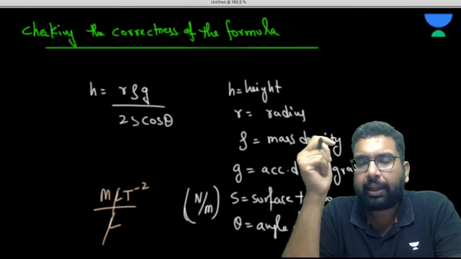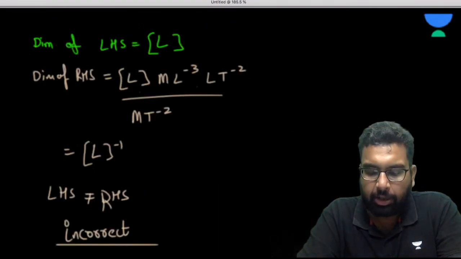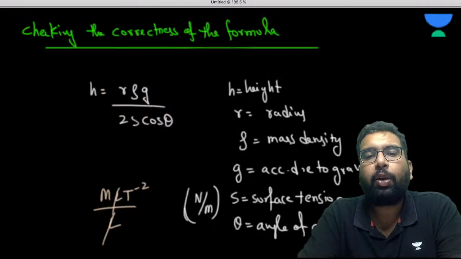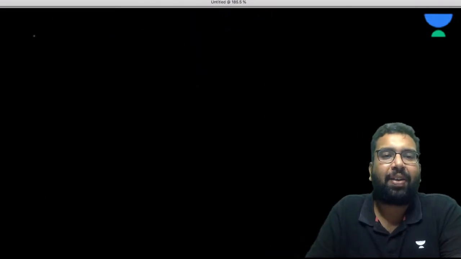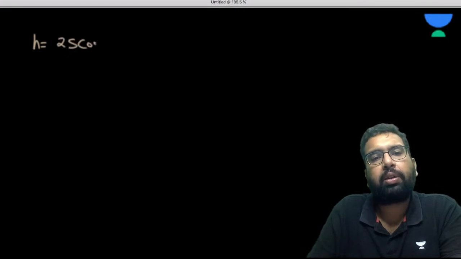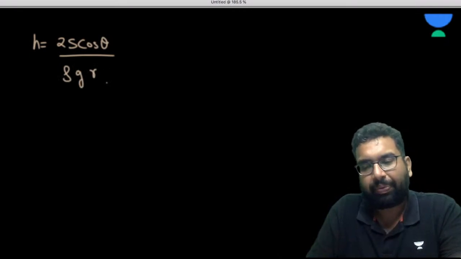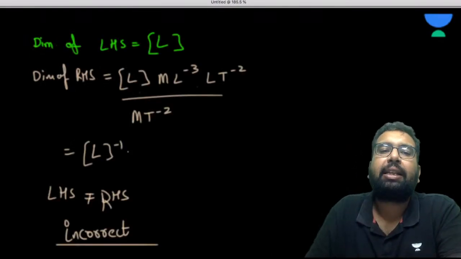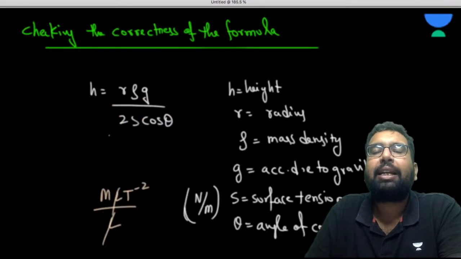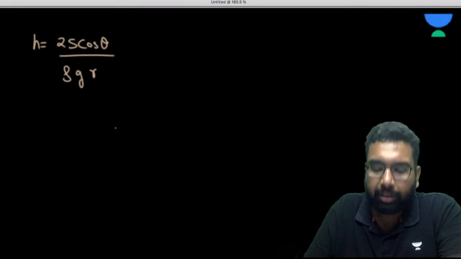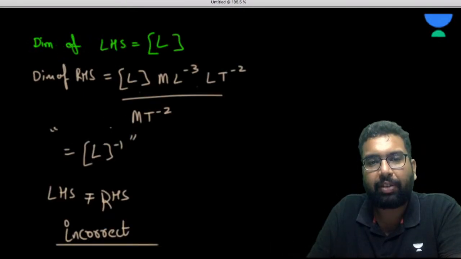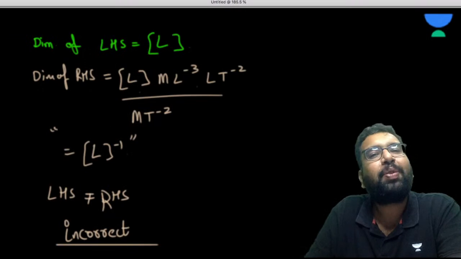Now, please think in this way. Why is the formula not correct? Because we are getting the dimension of L minus 1 on the right hand side. Now, if I reverse this formula, 2S cos theta upon rho g r. See, if I reverse this, this L minus 1 will become L. So basically, I have written this formula just opposite to what it actually is. Are you getting my point? We are getting L minus 1, we needed L, so we just have to reverse it.